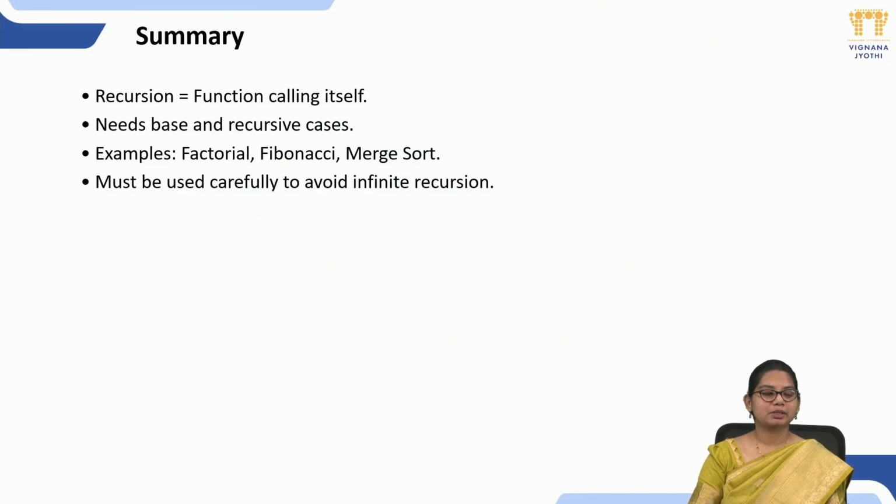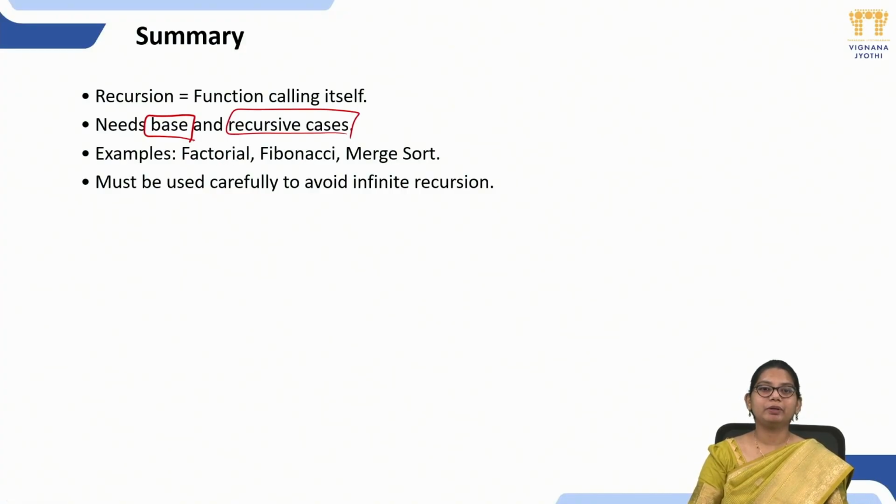So the overall summary of recursion: recursion means a function calling itself, maybe directly or indirectly. While writing recursion, you have to keep in mind whether you have mentioned a base case or not. You definitely have to mention a base case. The base case tells when to stop the recursive case. What is the recursive case? It tells how many times you have to call. The examples for recursion are factorial, Fibonacci, and merge sort.